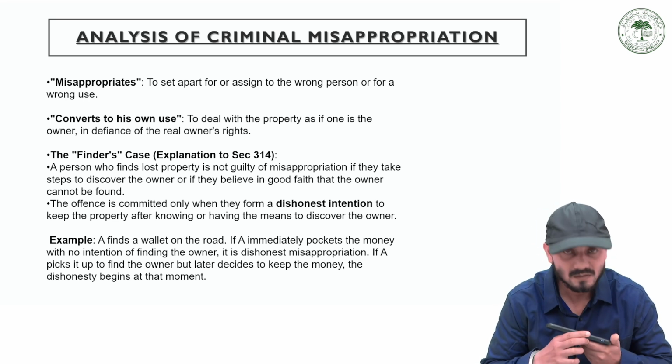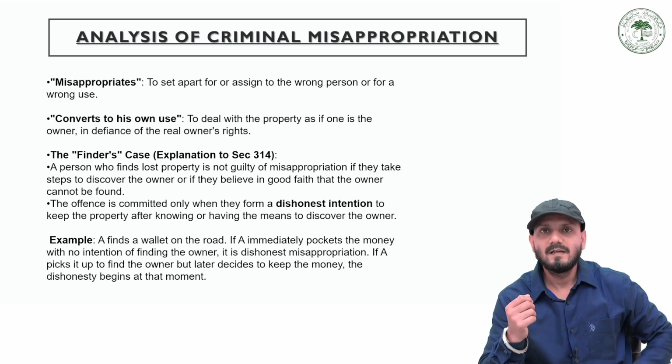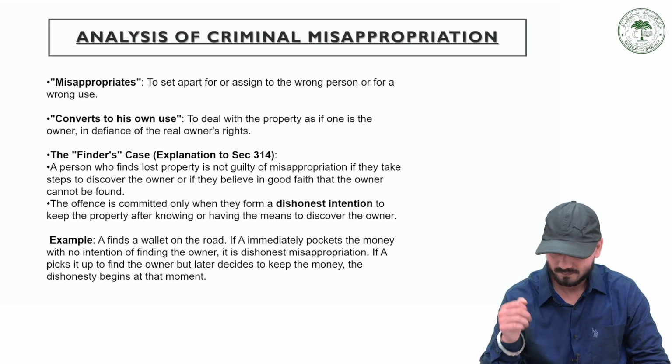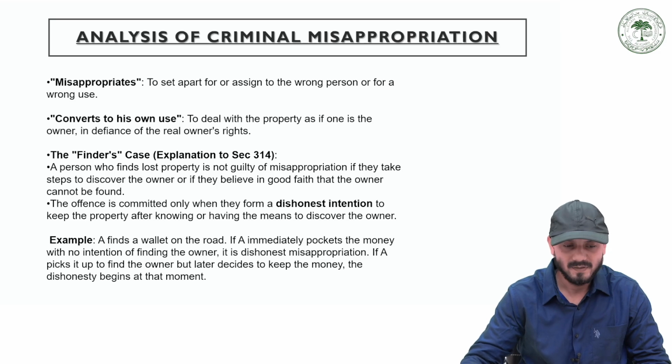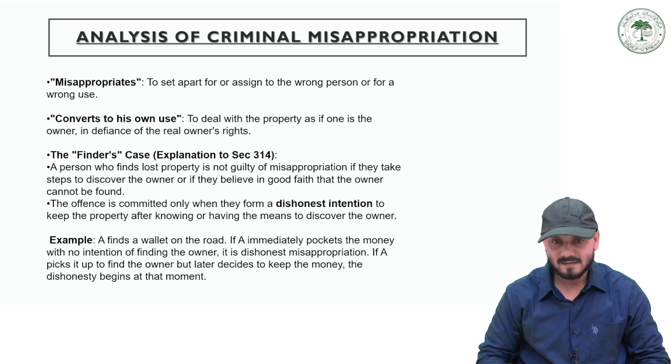Okay. So I have illustrated with a few very basic examples. Now let's understand the meaning of misappropriation and conversion. Misappropriate means to set apart for or assign to the wrong person or for a wrong use.